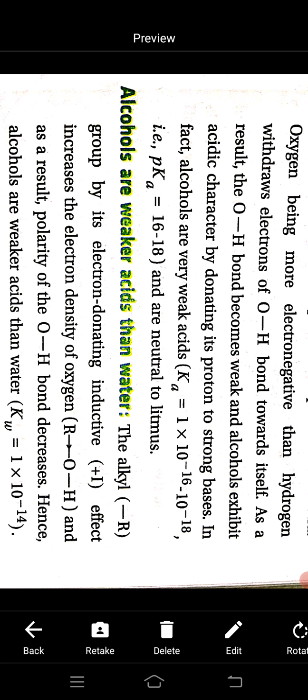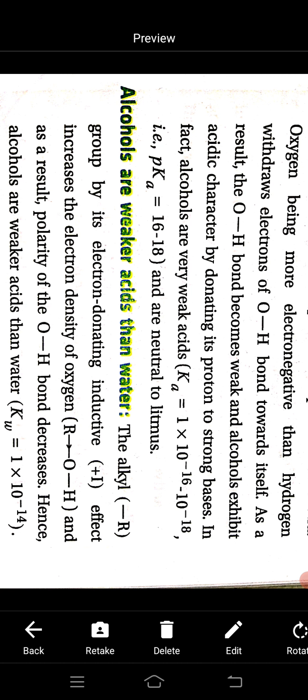Now, you know that alcohols are weaker acids than water. But why? The alkyl group, by its electron donating inductive effect, increases the electron density of oxygen, and as a result the polarity of the OH bond decreases. As the polarity of the OH bond decreases, these alcohols show weaker acidity than water.